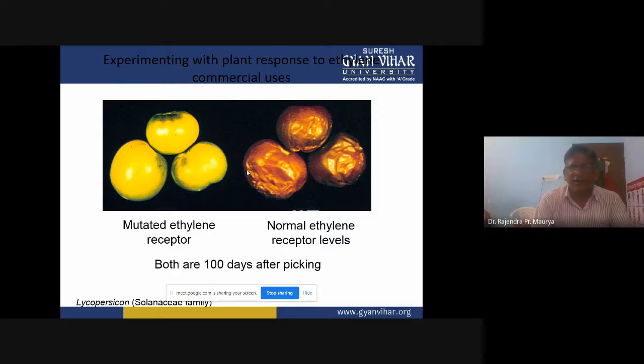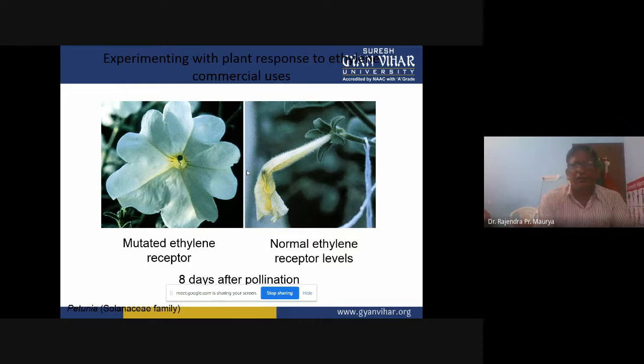After 100 days of picking these fruits, you can see the clear-cut differences in both. The first one is the mutated ethylene receptor and the second one is the normal ethylene receptor levels. That is 8 days after pollination.